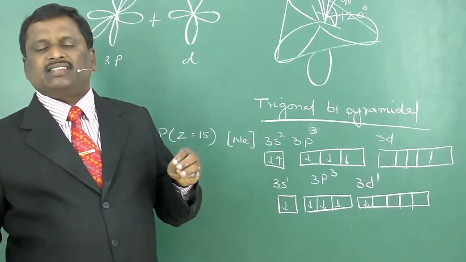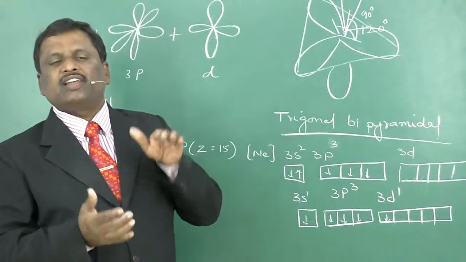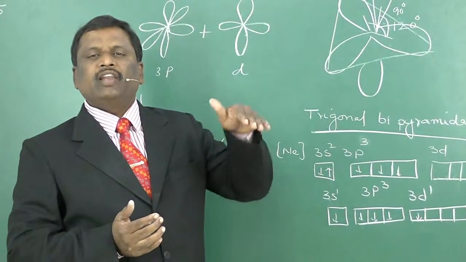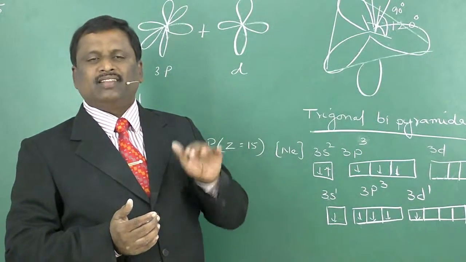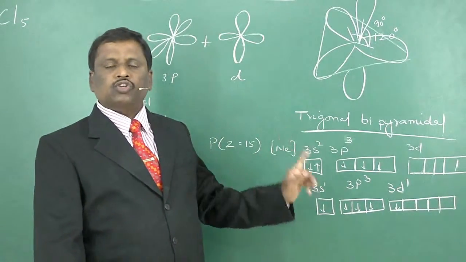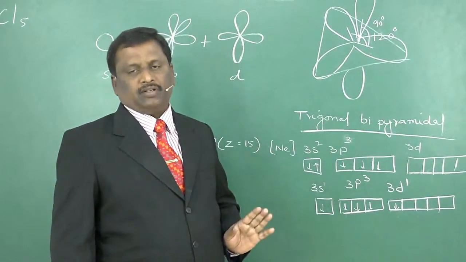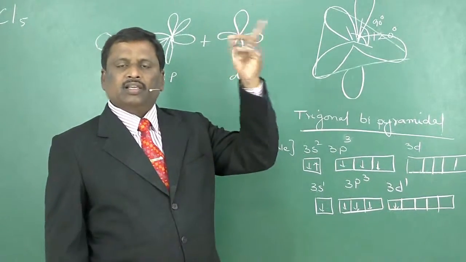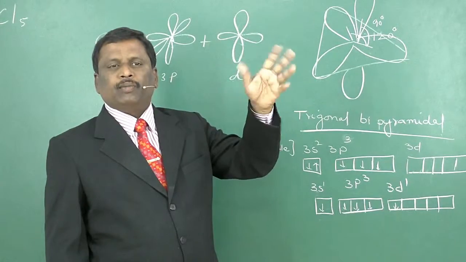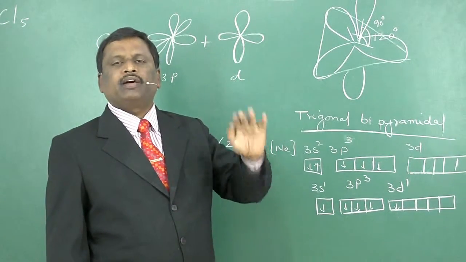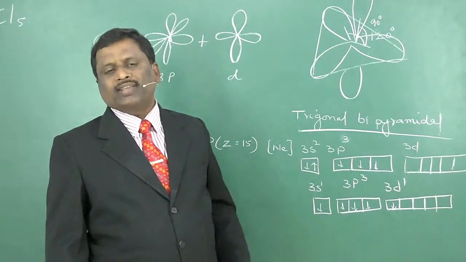In such cases, the regeneration or degeneration of orbitals will take place, so that 3d orbital will have less energy than 4s. That's why in the excited state the electron will enter into 3d orbital. So you should not link this with the Aufbau principle and n plus l rule. In the excited state 3d orbital will have less energy than 4s orbital.